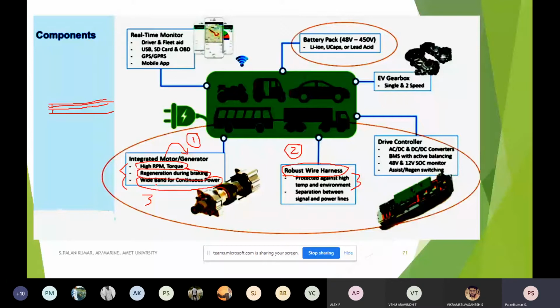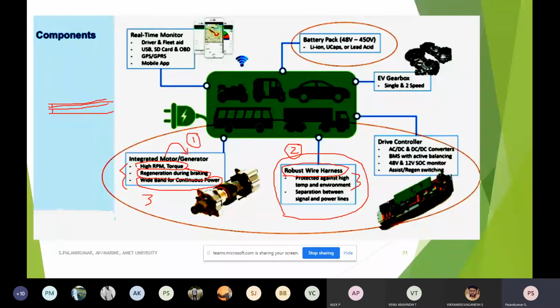So very importantly, in an electric vehicle or hybrid electric vehicle, it is not like an internal combustion engine. In an internal combustion engine, there may be some oil leakage or brake shoe issues, but it has 22,000 or more components operating. Whereas here, only around 20 components or parts are operating in the motor. But if you do not properly design these things, it will lead to a fatal end of the vehicle.